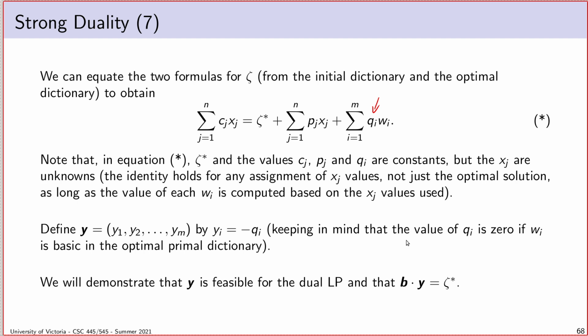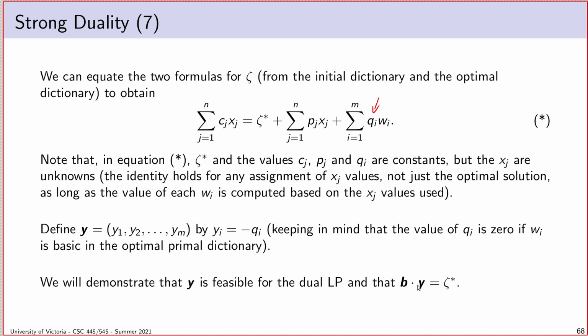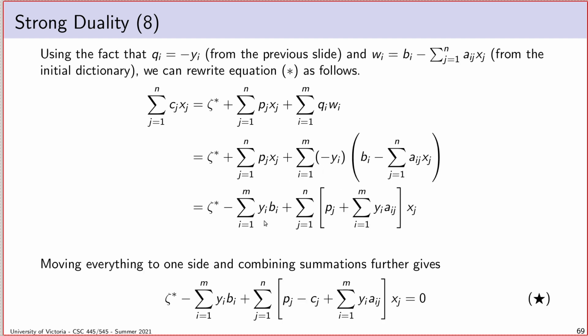But remember from the trick that I employed on the last slide to get from here down to here, it's possible that some of these wi are actually basic in the primal LP, but we've defined that in that case, the corresponding coefficient will just equal 0. So now we have to demonstrate that this particular choice of y is feasible and optimal for the dual LP.